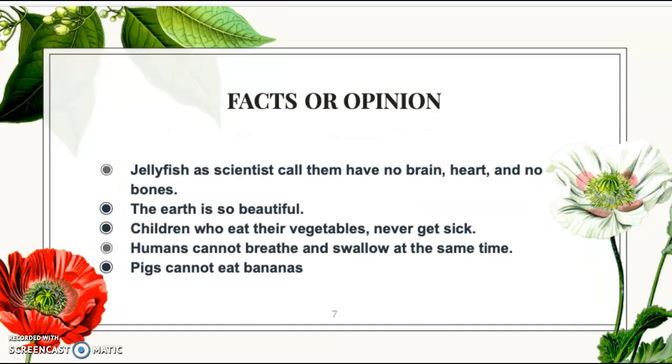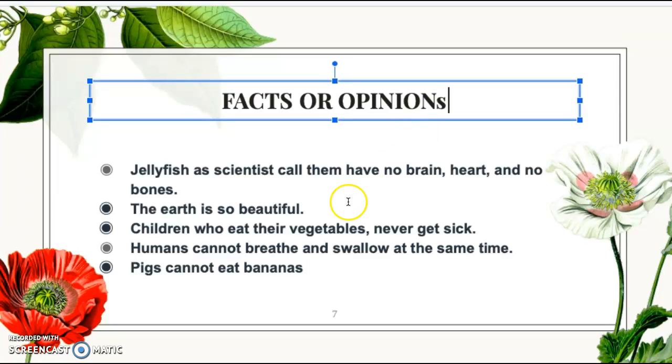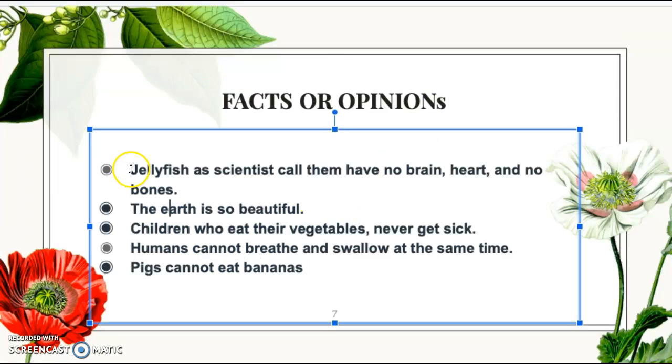Let's move on to some facts or opinions. So I'm going to have you guys look at this first and try to tell me. Think about it. Jellyfish, as scientists call them, have no brain, heart, no bones. The earth is so beautiful. Fact or opinion? Children who eat their vegetables never get sick. Humans cannot breathe and swallow at the same time. Pigs cannot eat bananas.